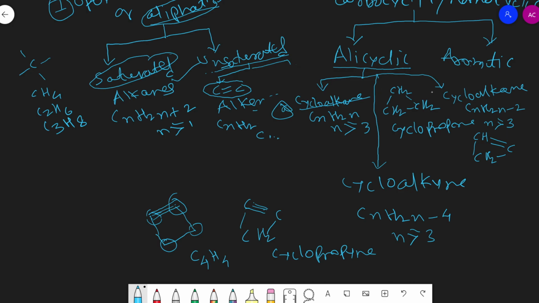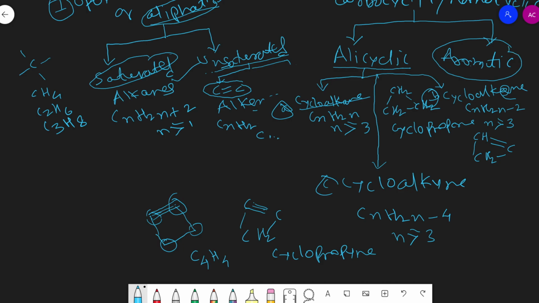So these are alicyclic hydrocarbons: number 1 cycloalkane, number 2 cycloalkene, and the third one is cycloalkyne. So alicyclic hydrocarbons are of 3 types. Those which resemble alkanes are cycloalkanes, those which resemble alkenes are cycloalkenes, and those which resemble alkynes are cycloalkynes. Now student, what are aromatic hydrocarbons?